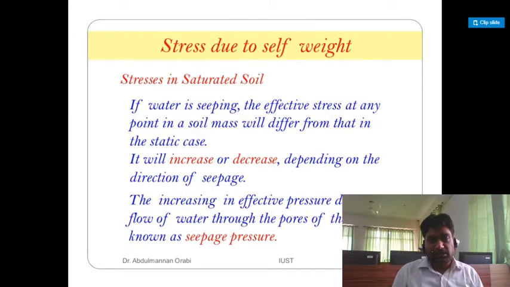Stresses in saturated soil. If water is seeping, the effective stress at any point in a soil mass will differ from that in a static case. It will increase or decrease depending on the direction of the seepage. The increase in the effective pressure due to the flow of water through the pores of the soil is known as seepage pressure.